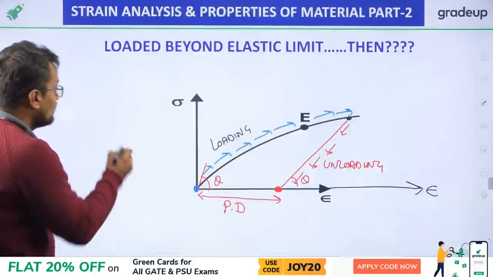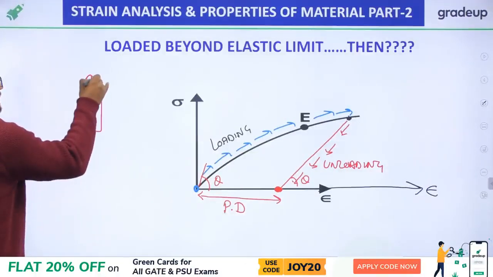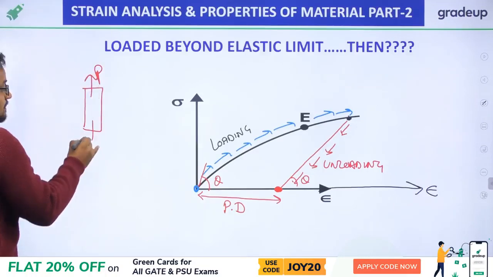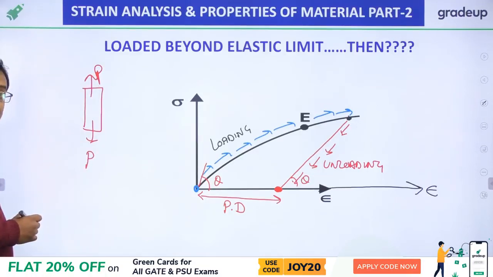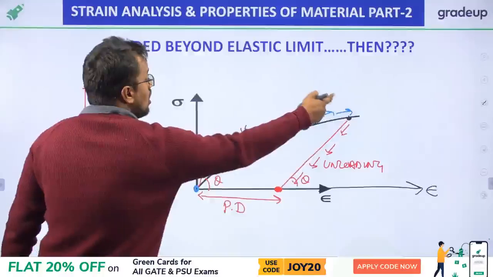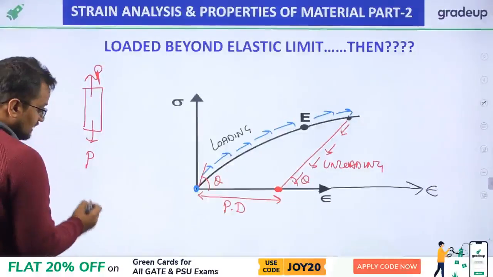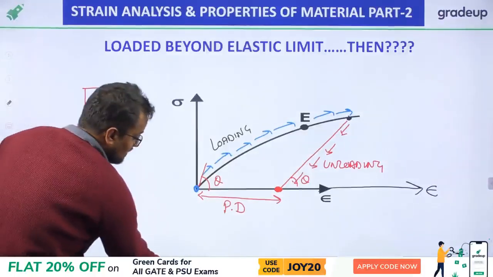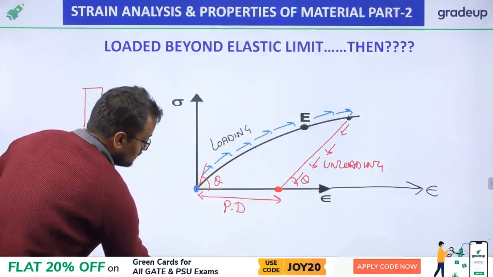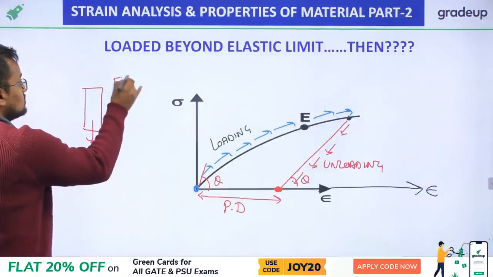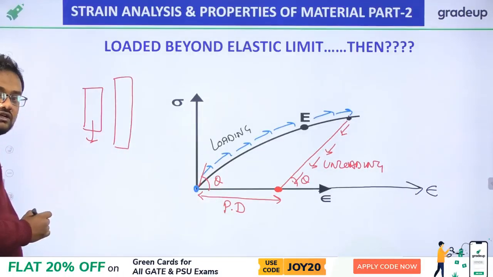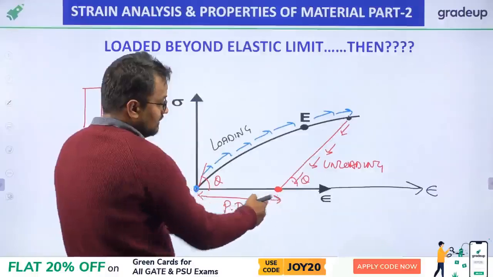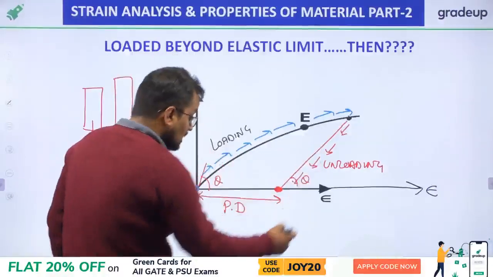So if I apply force P such that it goes beyond the elastic limit, then even after I remove this P load, the length of the material is increased. That is called permanent deformation, and that is the unloading curve.